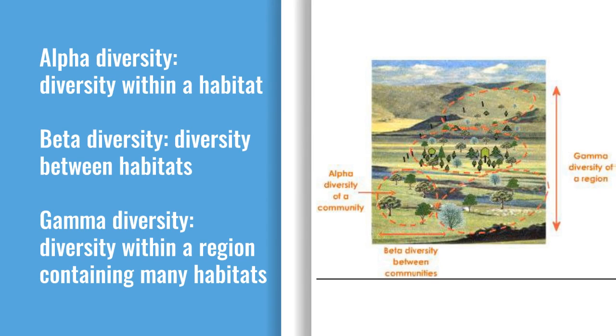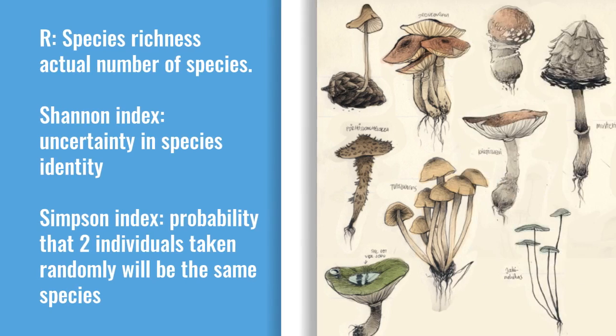There are three levels of diversity. Alpha diversity is diversity within a habitat. Beta diversity is diversity between habitats, and gamma diversity is diversity within a region containing many habitats.